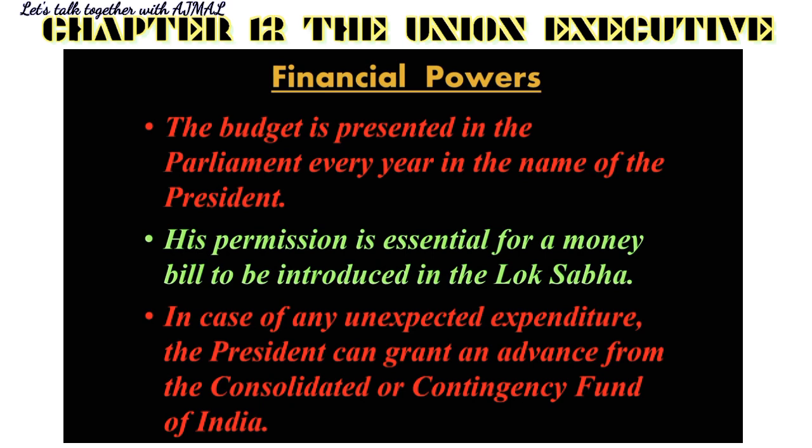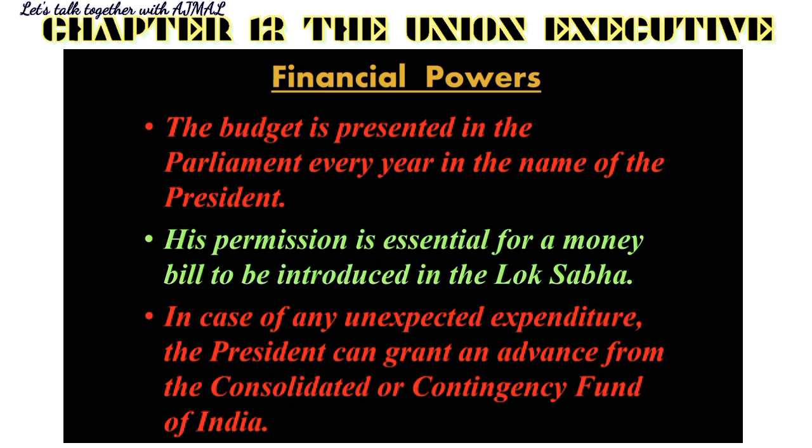In that case, the president has the permission to grant an advance, that is, a small amount or whatever amount can be taken from this emergency fund, the Consolidated or Contingency Fund of India, to be spent on that unexpected expenditure.